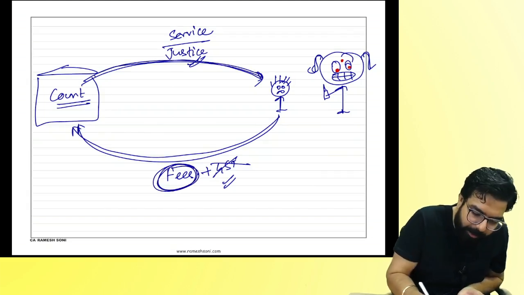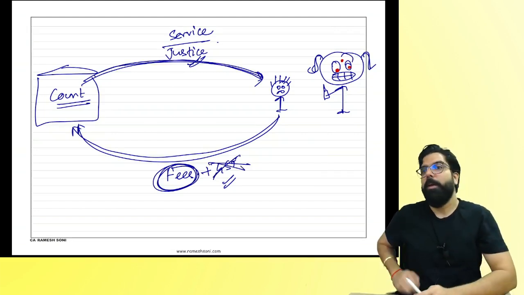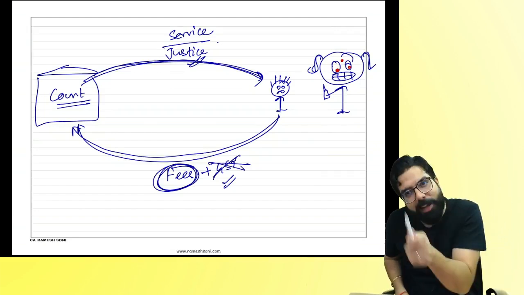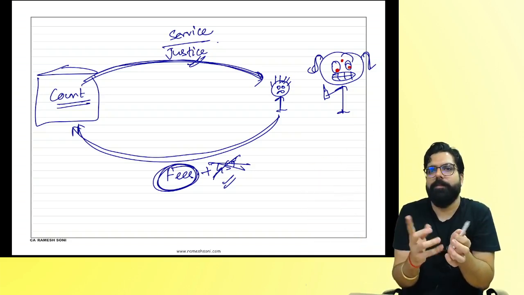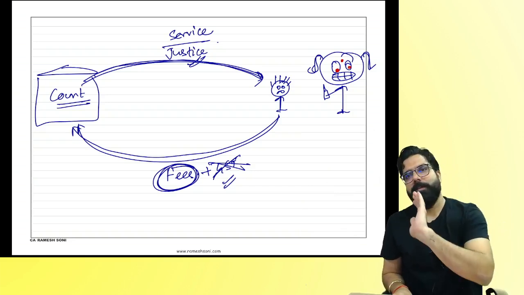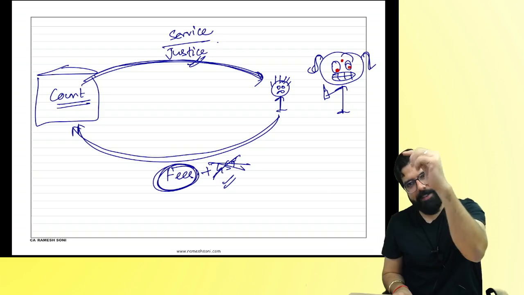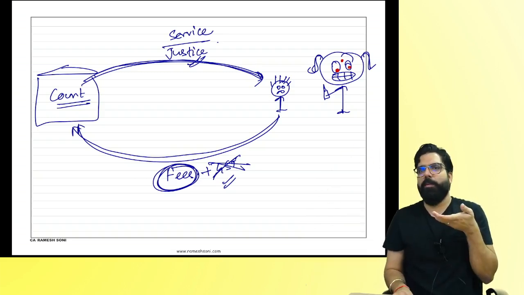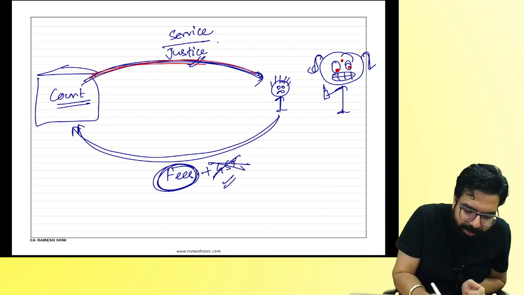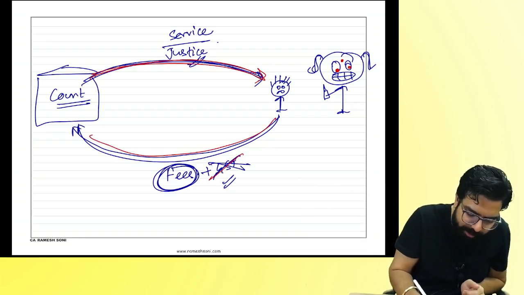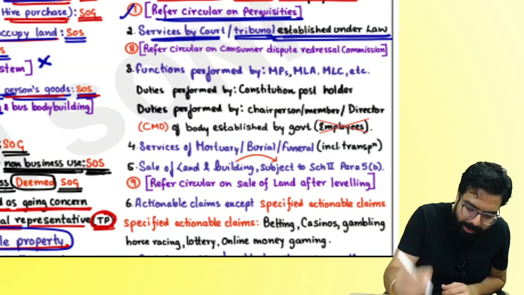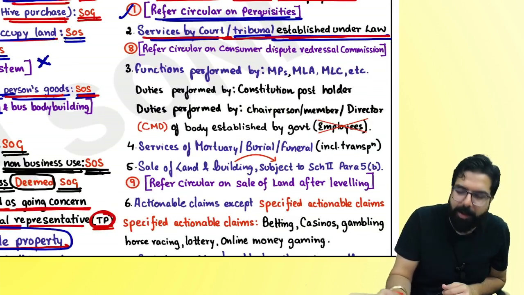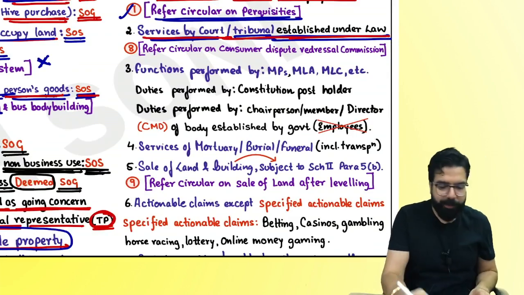Yes, but on their service, there is no GST, and hence when they are collecting the fees, GST is on what? GST is on the service. So when they give you the service, there is no GST. So will they collect any GST? Arey, I gave you the class. On my class, on my teaching, there is GST. On classes there is GST, so I will collect GST from you. In the same way over here, when they are giving the justice ka service, will they collect GST or no GST? Why no GST? Because their service is neither supply of goods nor supply of service, and hence any service by court or tribunal established under law will be neither supply of goods nor supply of service. Are we clear?